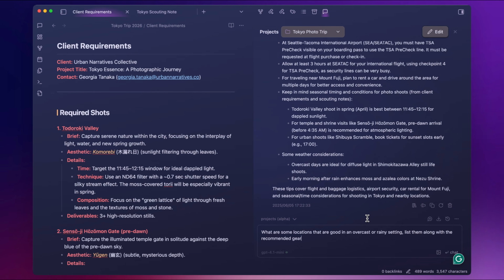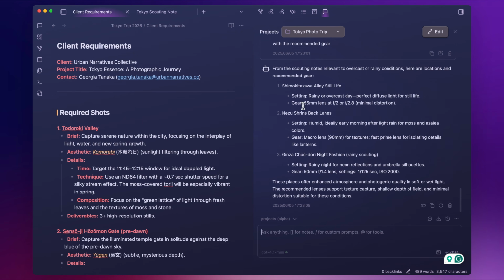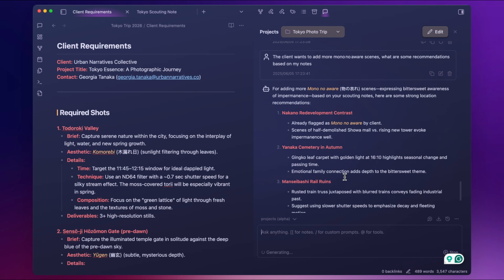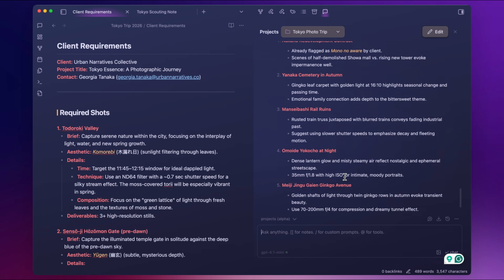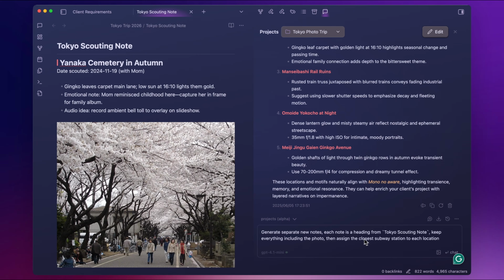The next two questions test its understanding of the context. Give some recommended gear based on weather, and make a decision that requires the full understanding of the context. Long context understanding is the strength of Projects mode. In Vault QA mode or @vault, the AI only sees the retrieved bits, not the entire thing.